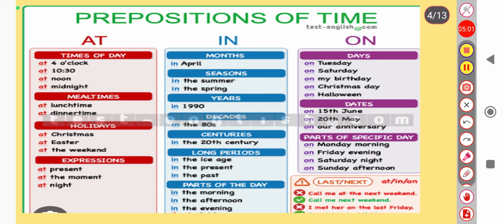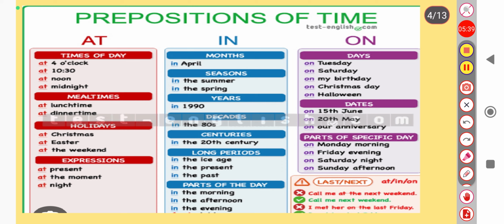Next is parts of a specific day, like when we have to talk about parts of a specific day. Like I'm going to talk about morning, but what morning? Monday morning. At that time we have to use on Monday morning, on Friday evening, or we can say on Saturday night, on Sunday afternoon. Okay, so do not be too confused. We will discuss all these things with respect to examples. Okay, with so many examples, it will be clear to you. Okay, so next is in. Okay, see the comparison, if you can compare.